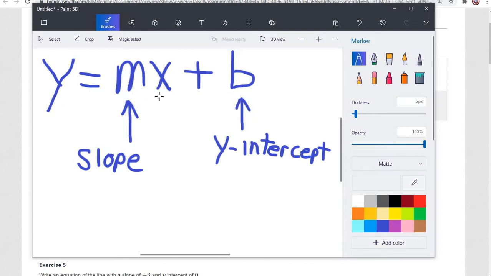First of all, we have to look at this here. This is your slope-intercept form equation. This is the equation that you are going to use on this entire assignment. Every answer to this whole assignment is going to be y equals mx plus b, where m is your slope and b is your y-intercept. However, you are going to have to replace m with the slope and replace b with the y-intercept. So it's going to be y equals whatever number the slope is, x, plus whatever the y-intercept is.